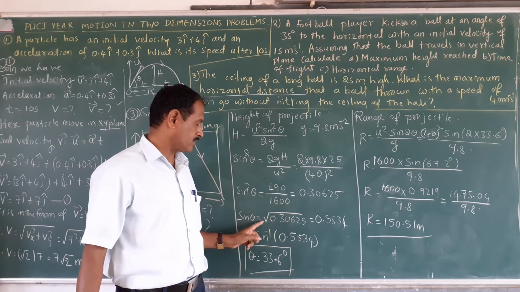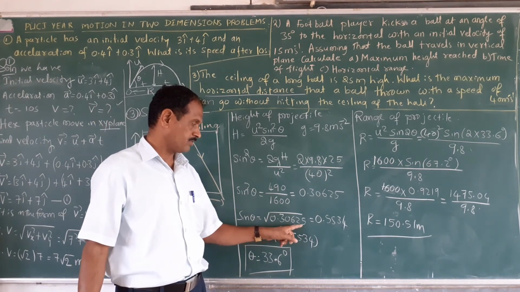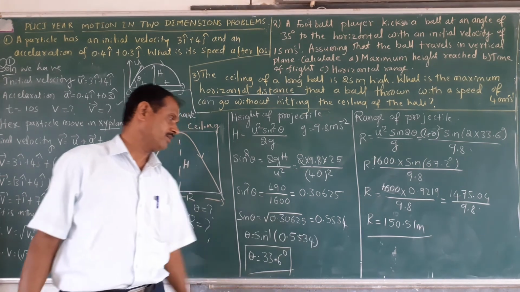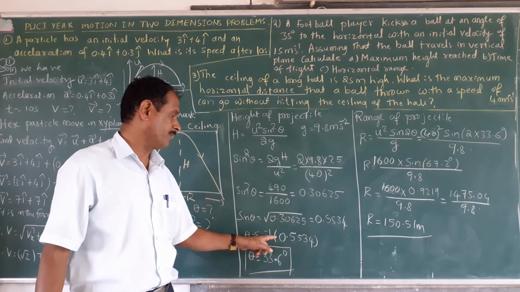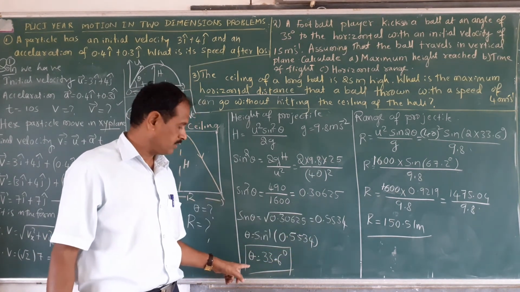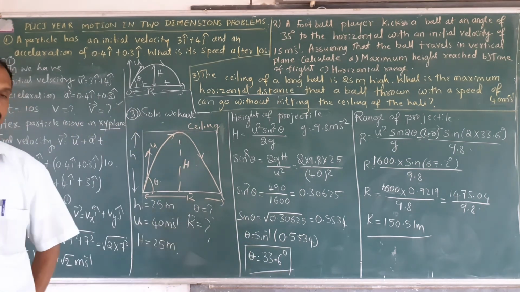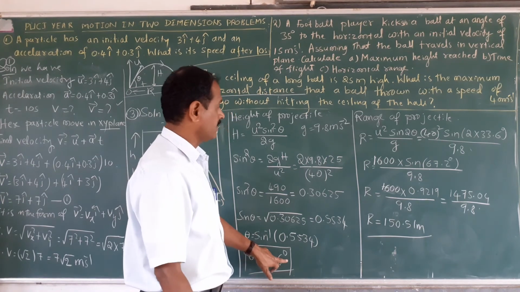And sin theta is the square root of 0.30625. This value is 0.5534. Now theta is equal to sin inverse of 0.5534, then theta is equal to 33.6 degrees.